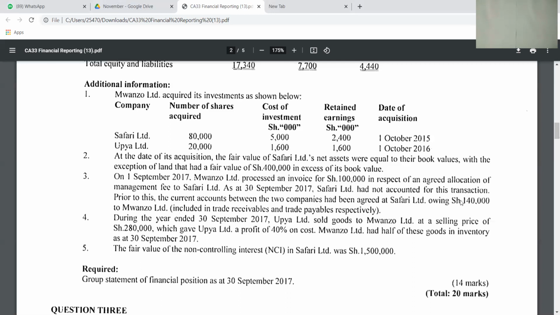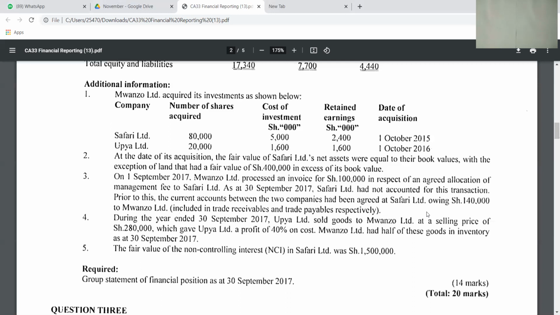So when there's an intergroup owing, what you always do, you have to forgo the amount. This amount will not be carried forward to the next financial year, but it must be cancelled in that current year when they were owing each other.